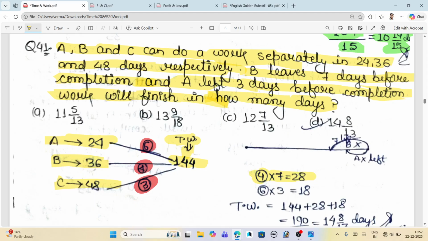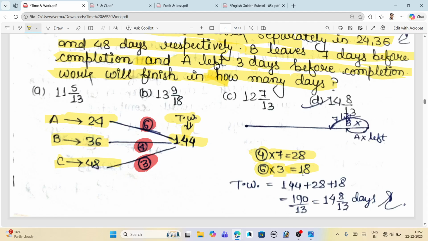The same is repeated here: efficiency of A is 6 and the number of days A left is 3, that is equal to 18. Just add 28 plus 18 to 144, our total work.